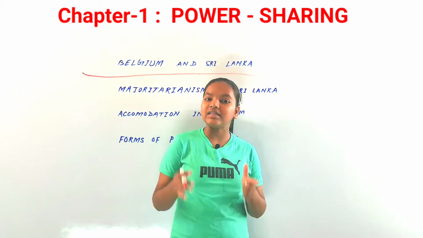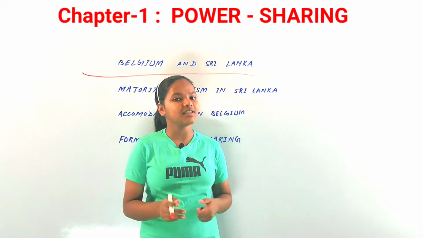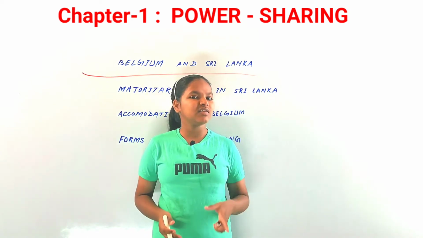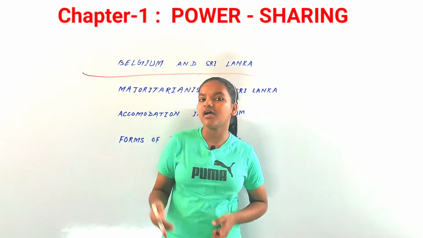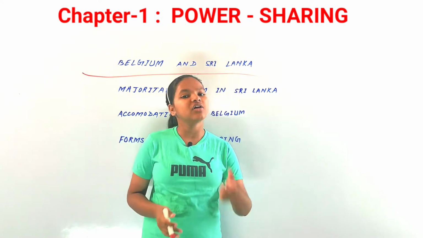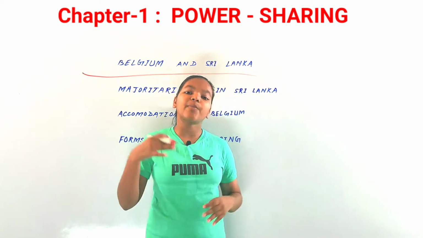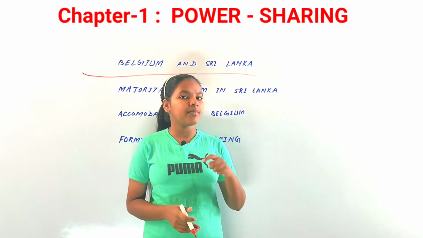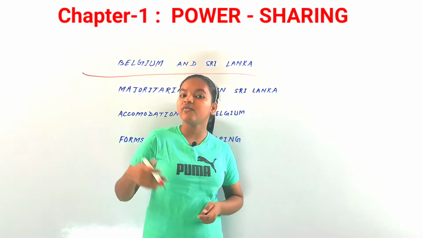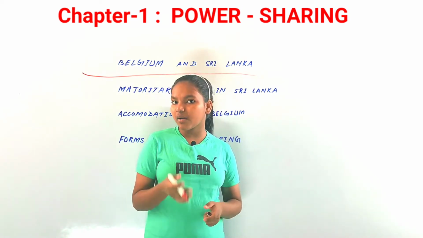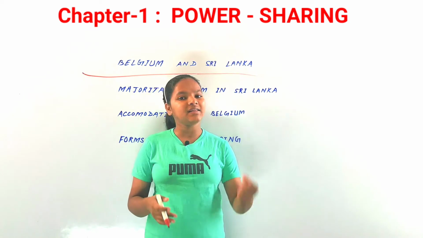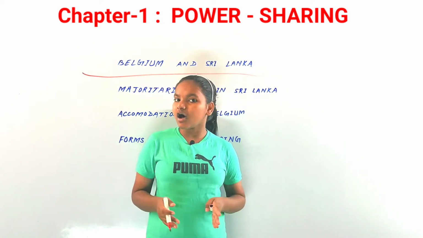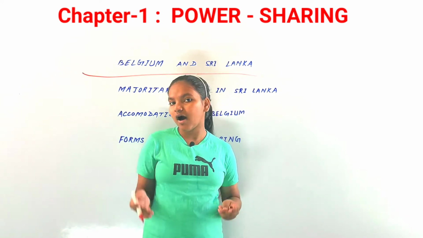Now let us discuss these two different countries. Belgium is a very small country in the continent of Europe, and its area is about the same as Haryana, the state of India. If we talk about the population, it is about 1 crore, about half the population of Haryana. So Belgium is a country in Europe, but the ethnic composition of this country is very complex.